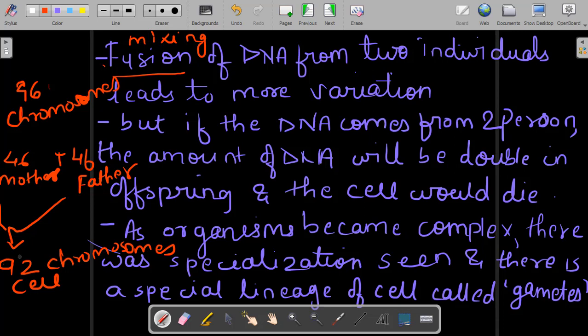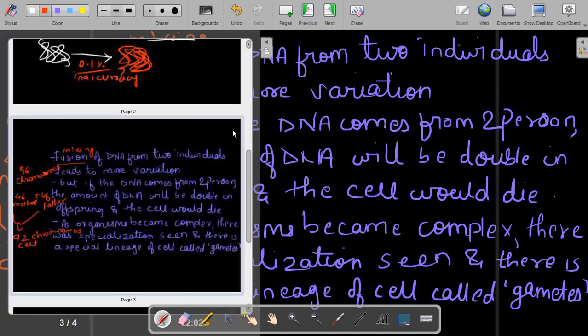In the same way, when the body becomes complex, what happens? There is specialization. You perform the process of excretion, you take respiration, you breathe, and so on. So when this specialization was occurring, there was a special cell in our body which was called gametes. As the organism became complex, specialization was seen, and there was a special type of lineage, meaning a whole tissue, which produced gametes, right?